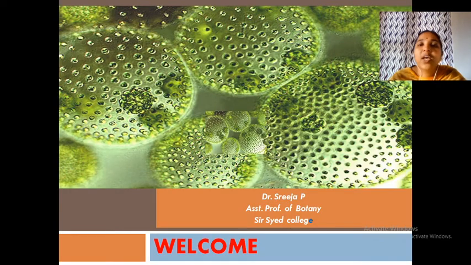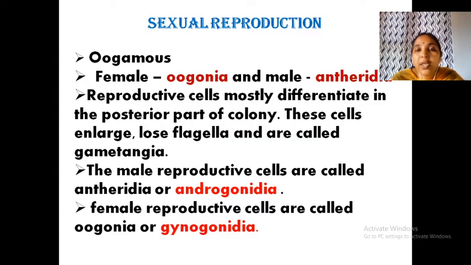Once again, welcome to the class of Chlorophyceae. The first part we finished, that is Volvox asexual reproduction. Now we are moving on to the sexual reproduction in Volvox. You studied how asexual reproduction takes place, by means of a special structure, gonidia, and what the steps are. Now we are moving on to sexual reproduction.